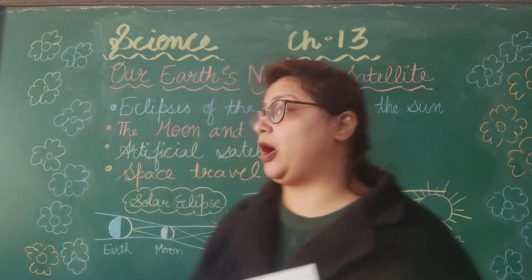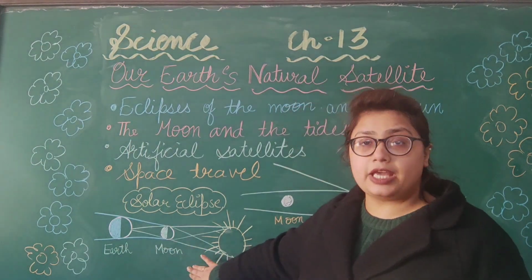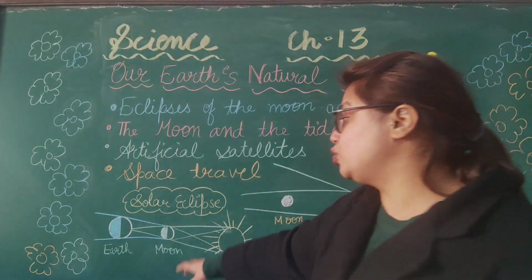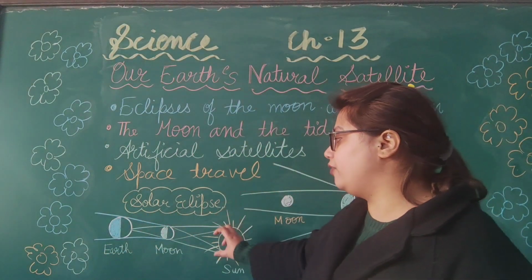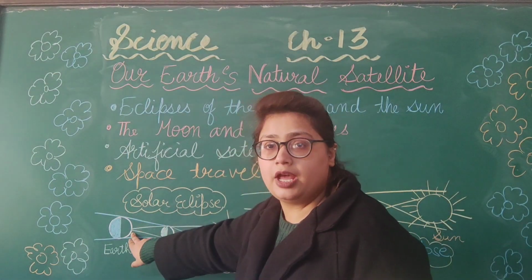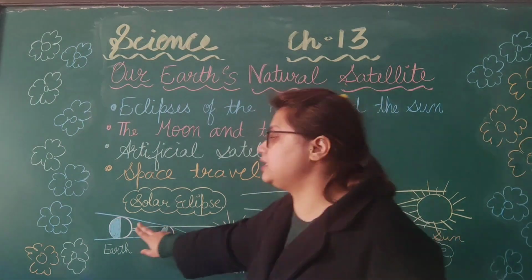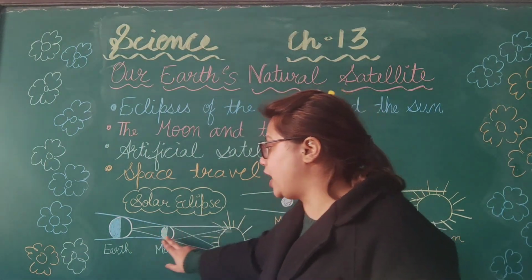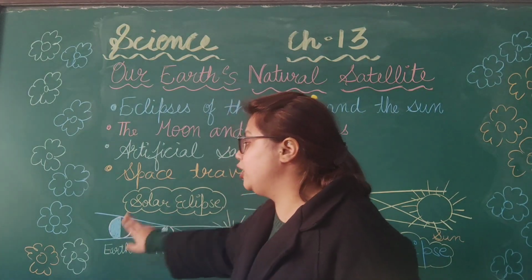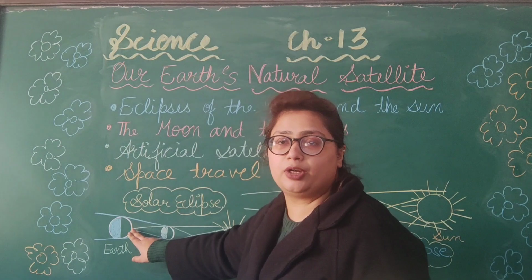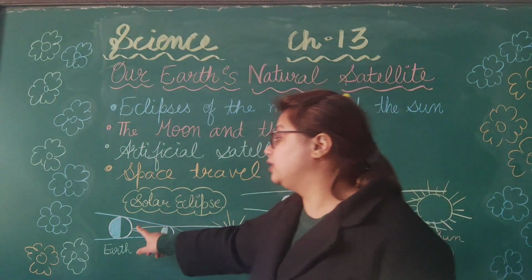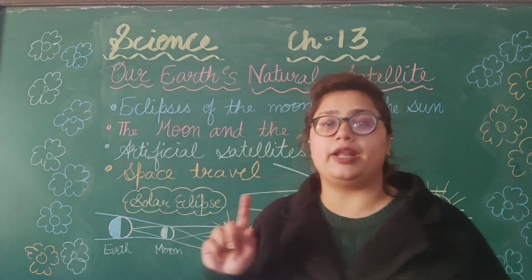Now, if I talk about the solar eclipse, we all know that the moon is revolving. When the moon is covering part of the sunlight and the part of the earth here is not getting the sunlight, what happens? The shadow of the moon is formed on that part of the earth. The people living in that part of the earth will not be able to see the sunlight. At that time we call it a solar eclipse.